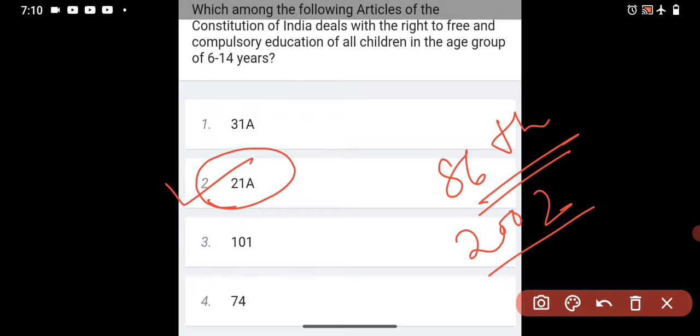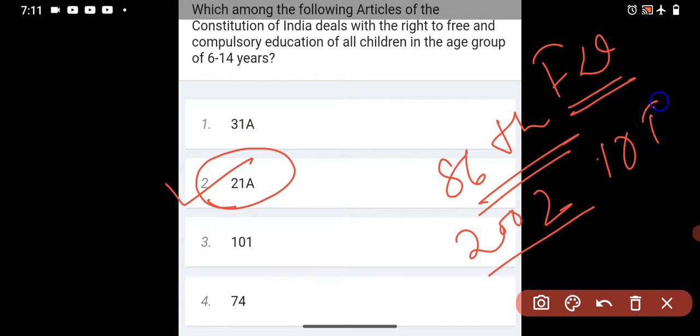So in the 86th Amendment of 2002, we know about the compulsory education of all children in the age group of 6 to 14 years. We also know that compulsory education for the 6 to 14 age group was also added to the fundamental duties. Before the amendment we had 10 fundamental duties, but after the amendment we have 11. The 11th fundamental duty is what? Compulsory education of all children in the age group of 6 to 14 years.